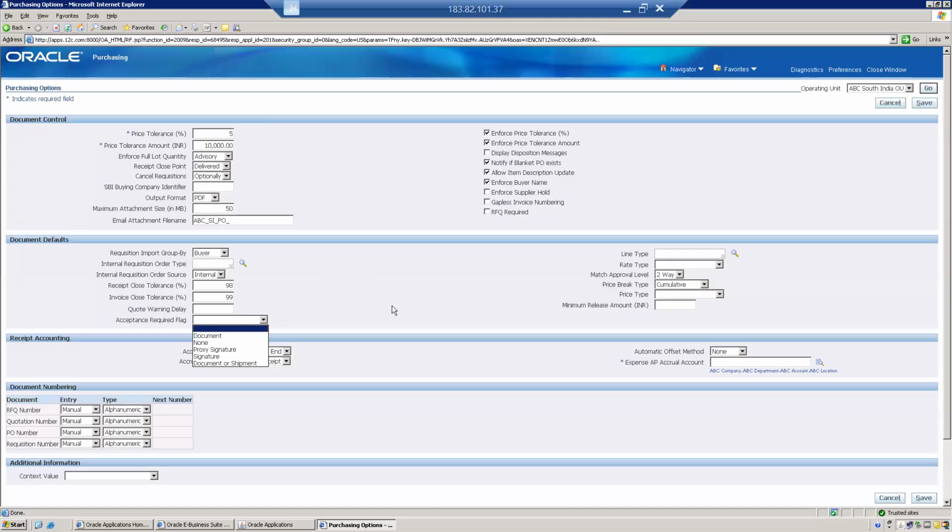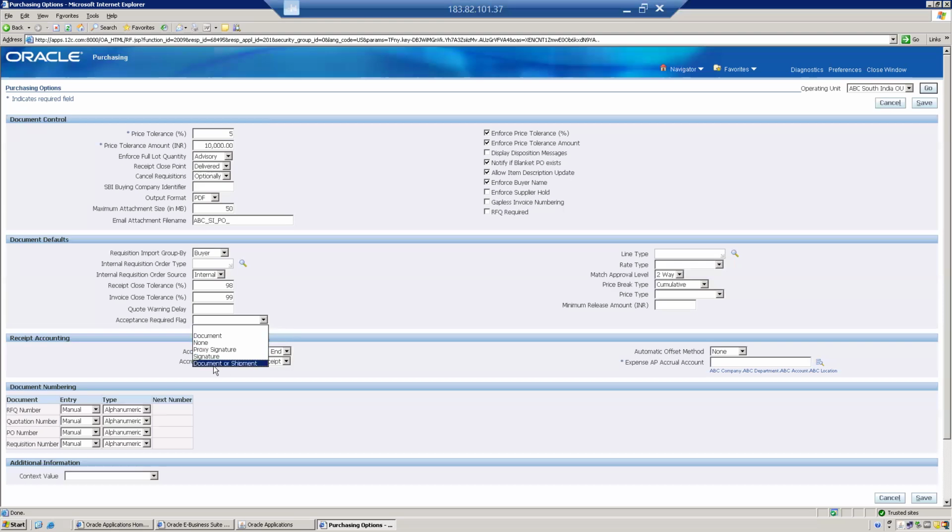So in that case, what do you want in the acceptance? Do you want their document number? Once we send the document, they'll also create a sales order in their system, referring to that document. And signatures, proxy signature or signature, a document or shipment number.